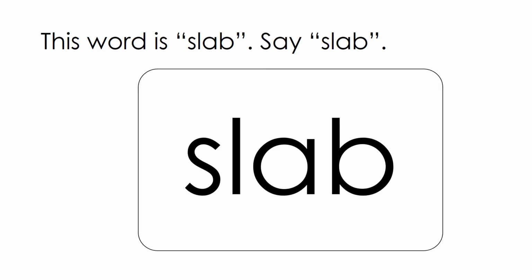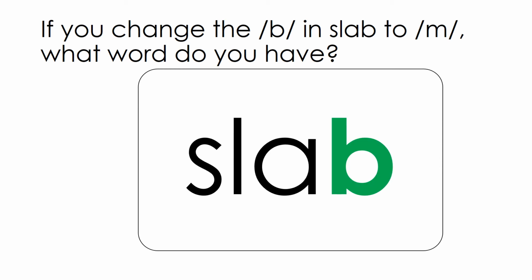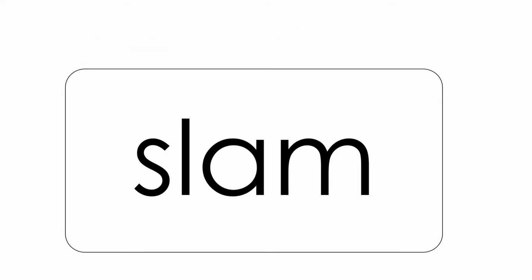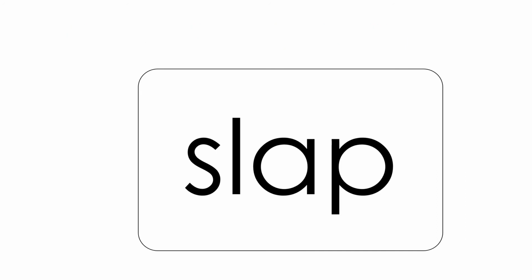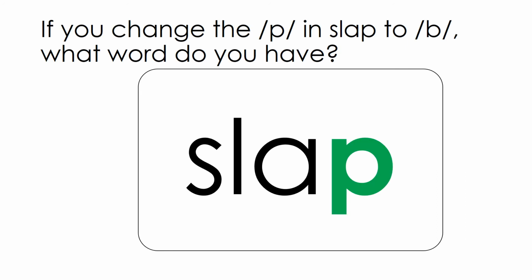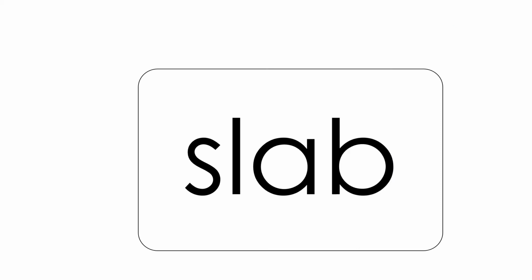This word is slab. Say slab. If you change the b in slab to m, what word do you have? Slam. If you change the m in slam to p, what word do you have? Slap. If you change the p in slap to b, what word do you have? Slab.